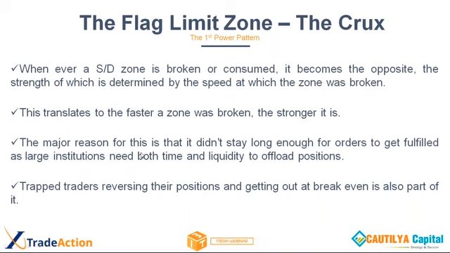Now we always spoke about price coming into a zone. Now we are talking about breaking of a zone. If a zone is broken royally with a lot of strength, then there is something that we need to watch out for.